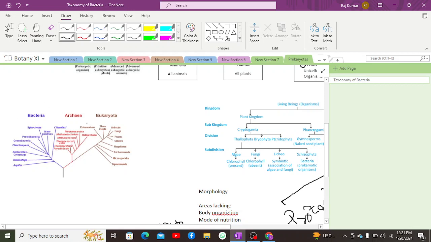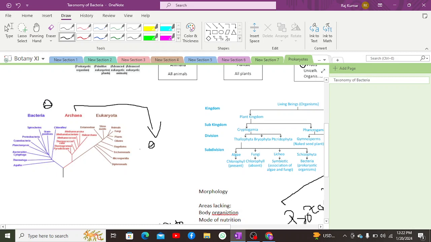Basically, we have two major groups of bacteria, which include archaebacteria and eubacteria. The conserved gene present within the rRNA of the ribosome of archaebacteria had a different sequence of nucleotides than the conserved gene of rRNA of the eubacteria.